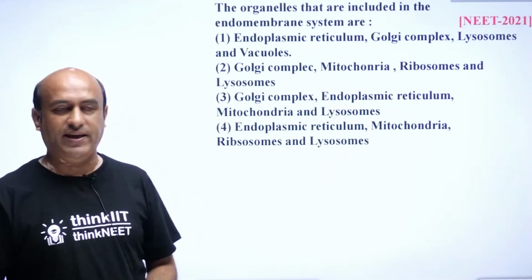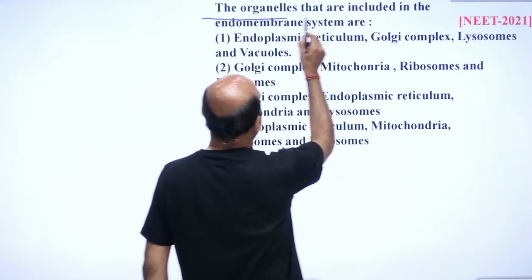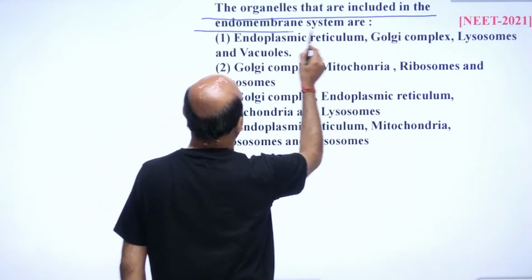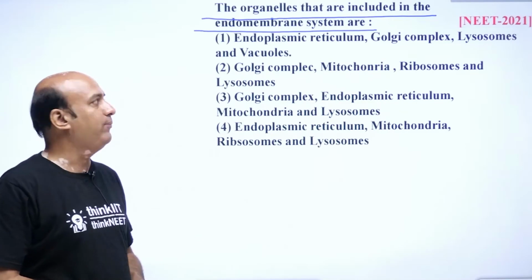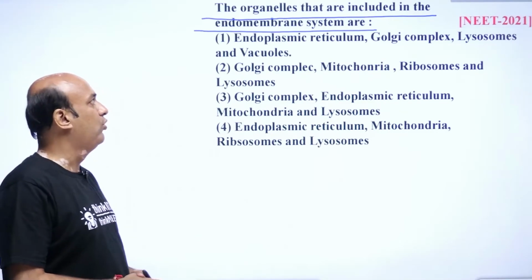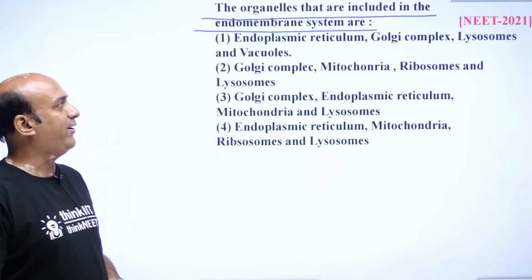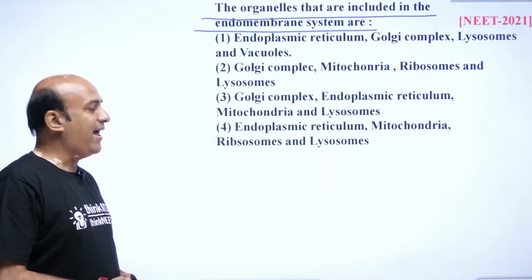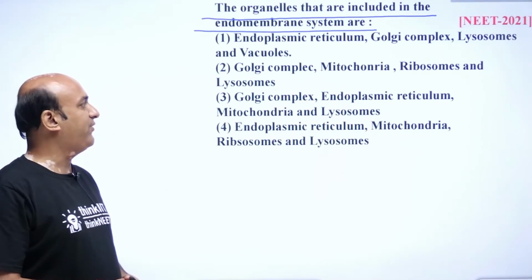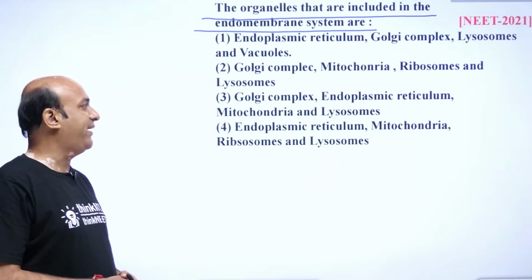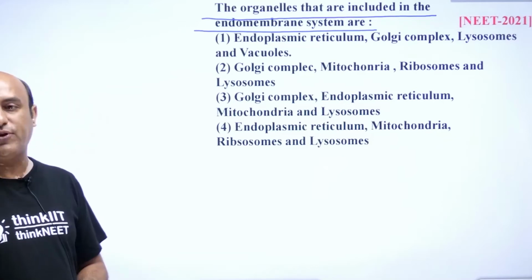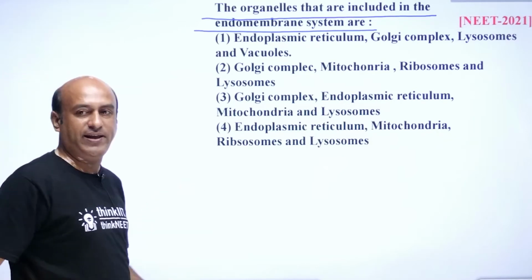Here the question is, the organelles that are included in the endomembrane system are. Here the options are, option number 1, endoplasmic reticulum, Golgi complex, lysosome and vacuole. Option number 2, Golgi complex, mitochondria, ribosomes and lysosomes. Option number 3, Golgi complex, endoplasmic reticulum, mitochondria and lysosomes. And option number 4, endoplasmic reticulum, mitochondria, ribosomes and lysosomes. So which option here is the correct one?